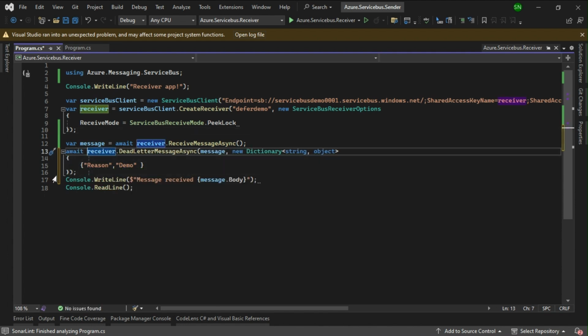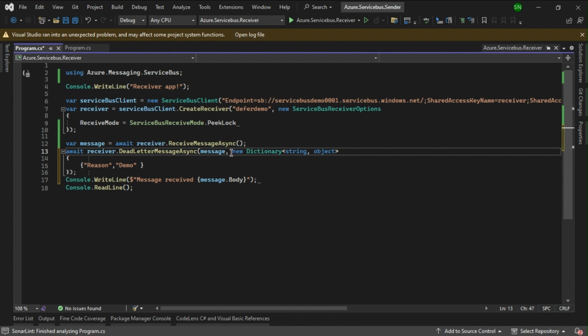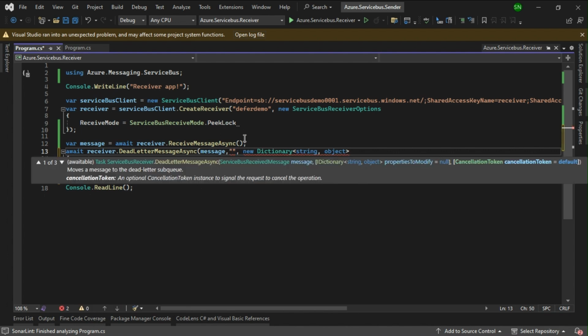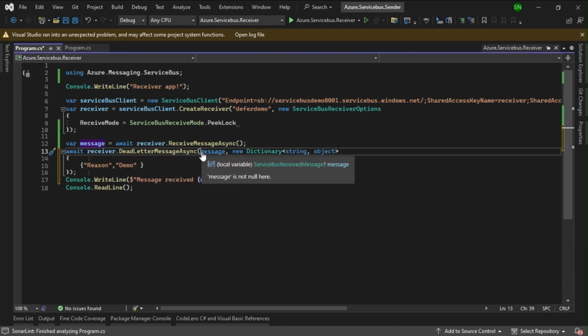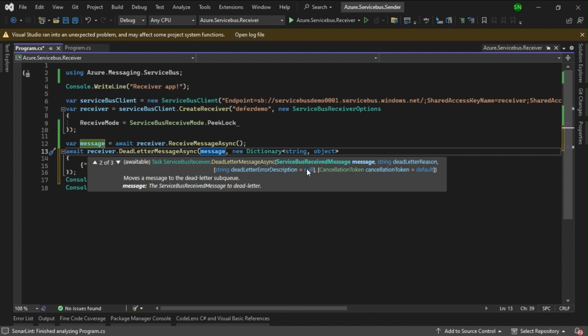I'm just going to have this message, and it can have another parameter like the dead lettering reason. I think it should be the second parameter. Okay, I'm using the wrong overload method. There are three overloaded methods. One will accept the service bus message, and the second one will accept the message and the dead lettering reason.